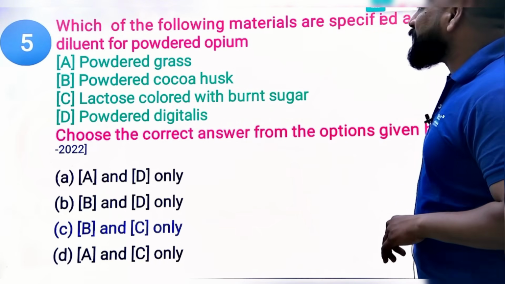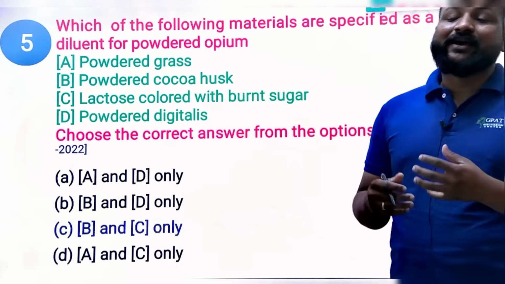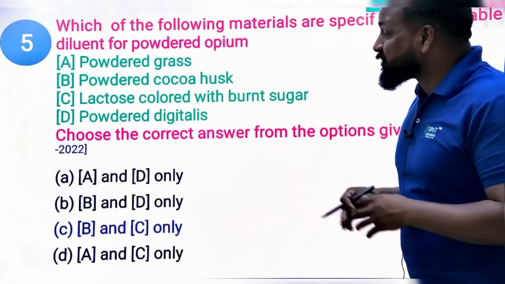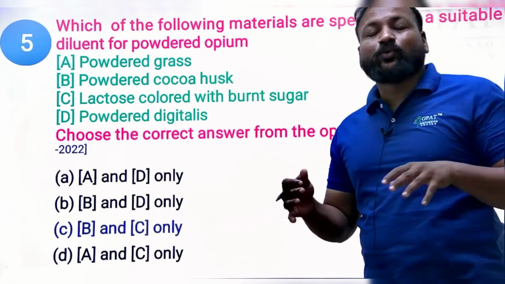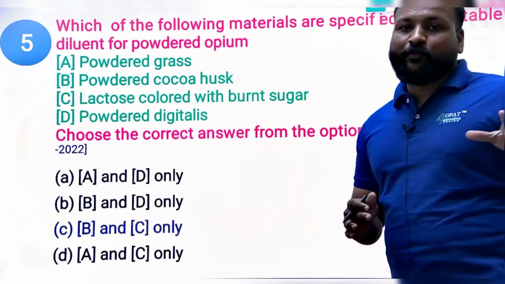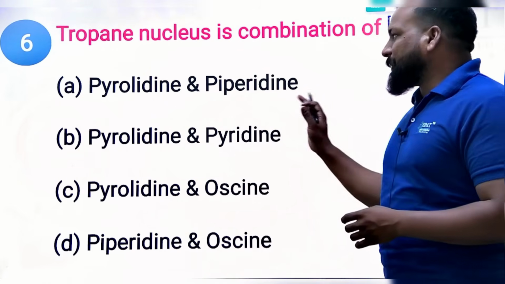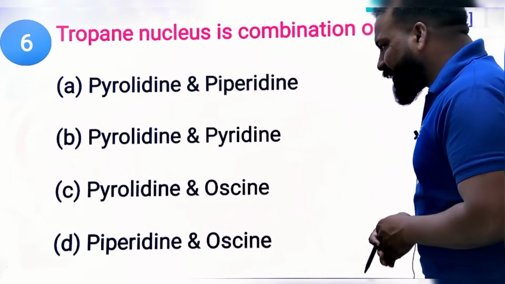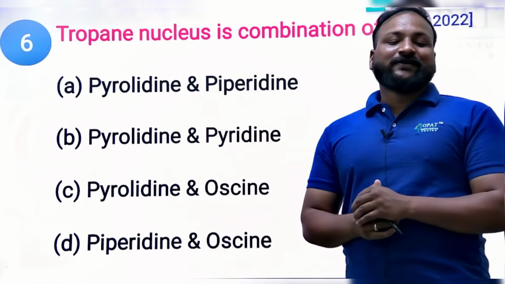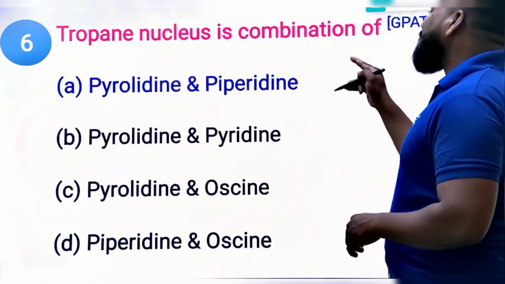Why? Because powdered grass and distillates are not meant for the dilution of opium, as they are rich in chlorophyll. They are leaves, and also not meant for the dilution of opium. Next, the tropane nucleus is a combination of, GPAT 2022 question: pyrrolidine and piperidine, pyrrolidine and pyridine, pyridine and oxazine, piperidine and oxazine. What is the right answer? Please do comment. The right answer is undoubtedly pyrrolidine and piperidine.